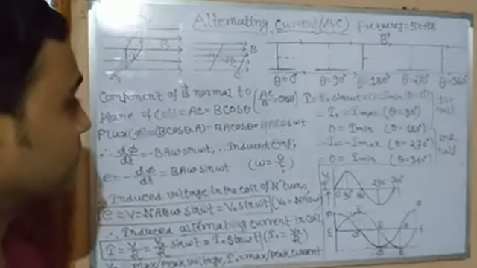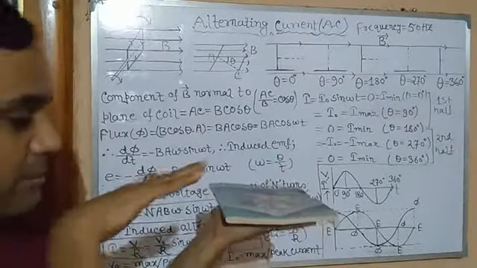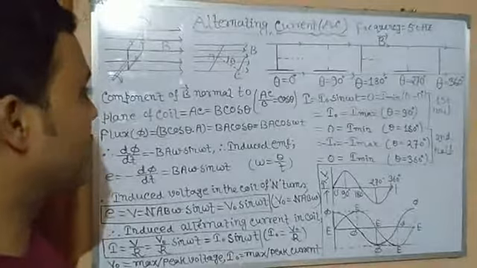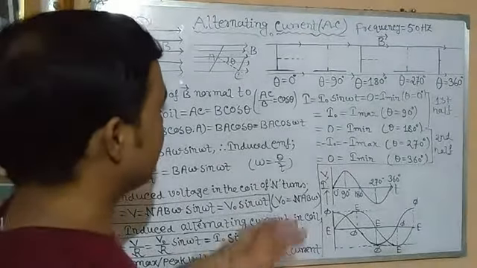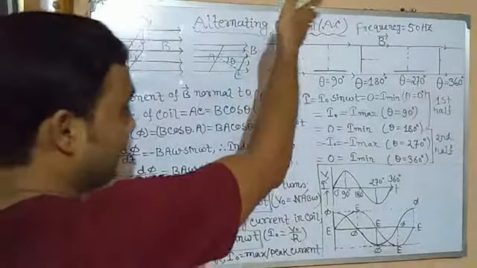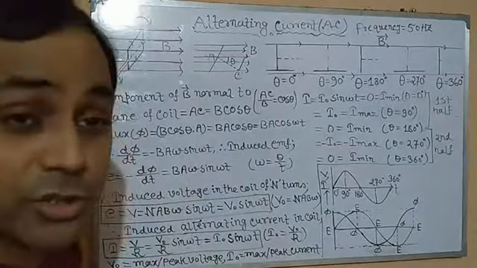It means when the plane of the coil is parallel to the direction of the magnetic field and flux is changing from maximum to minimum, only in those cases is the induced current maximum. Have you understood or not? Very easy.